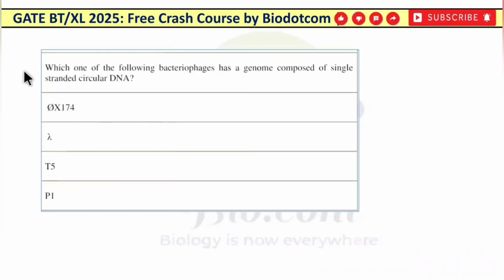Now the second question. The second question is about which one of the following bacteriophages has a genome composed of single-stranded circular DNA. So it is the phage phi X 174 which has the single-stranded circular DNA. So the correct answer for this question is option A.